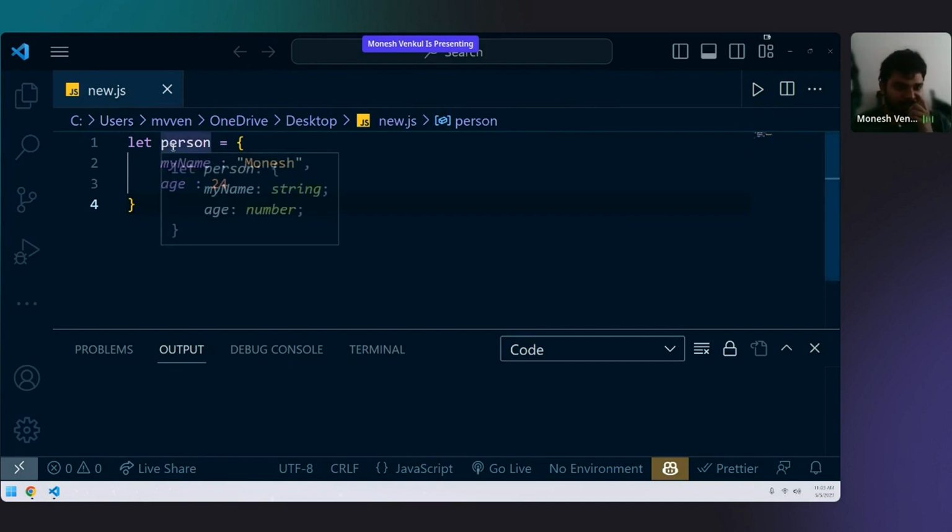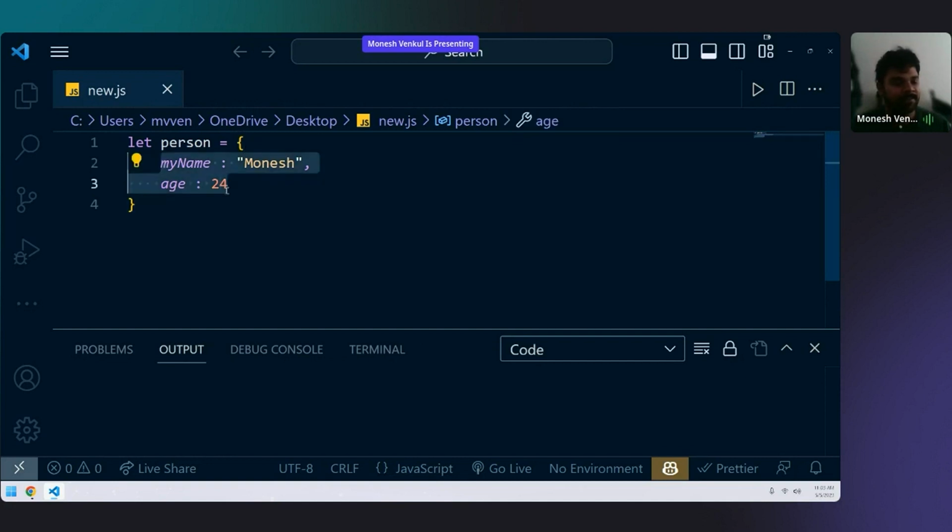An object will have a variable name. It has a variable name, and it opens with a curly bracket and ends with a curly brace, and in between it has something called a key value pair. We call it a key value pair. Why is it called a key value pair? Let me explain. Now let's do the same thing in an array.